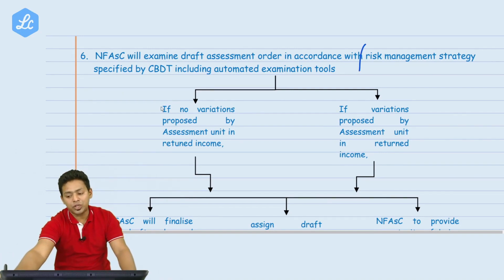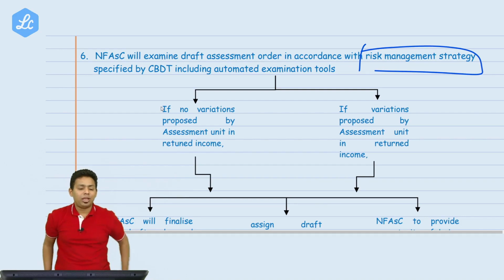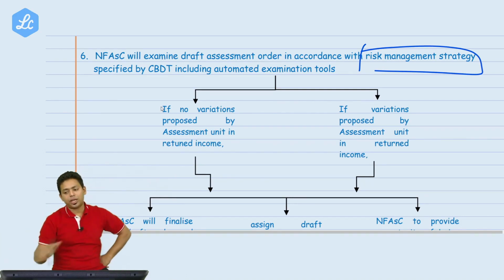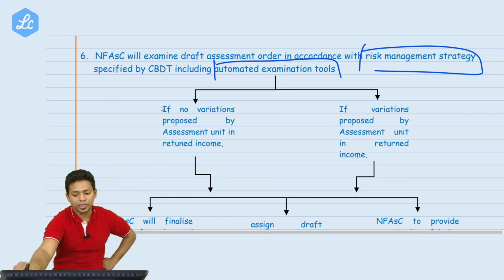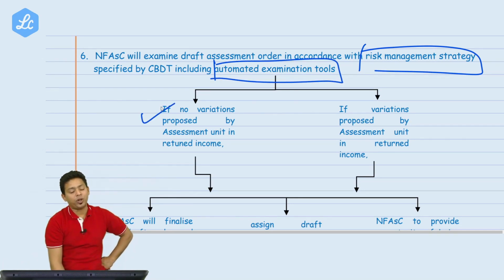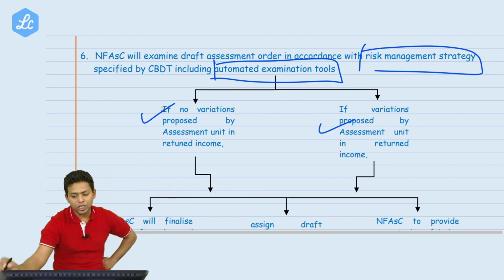This is the artificial intelligence again. They will teach their computer to check these points. They will use the risk management strategies specified by the CBDT, including the automated examination tool. I told you they will use the automated examination tool. If no variation is proposed by the assessment unit in the written income, and if a variation is proposed, what